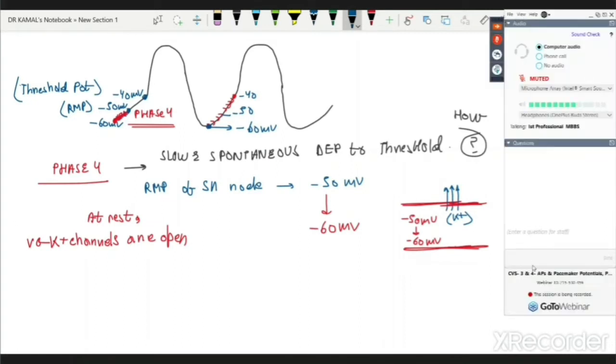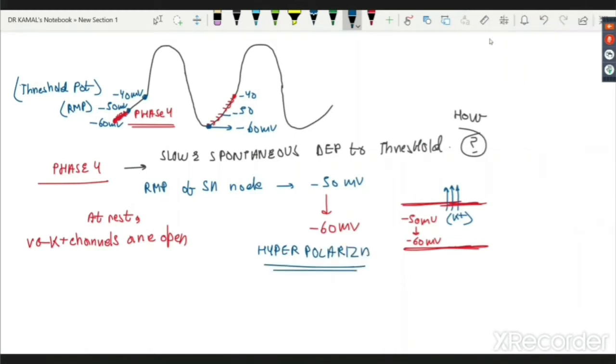This is called hyperpolarization. Hyper means more. Here it is becoming more negative, so this is known as hyperpolarization.